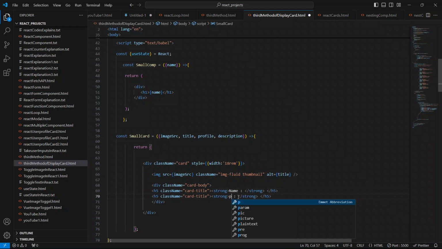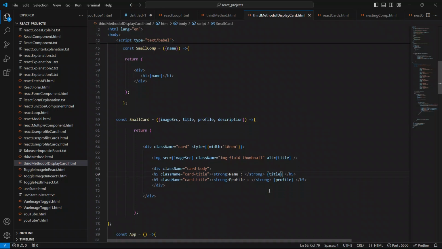Okay, to show the profile, open and closing braces, and to show the profile we have to copy this prop name from here, profile, and paste it here. And to show the name, open and closing braces, we will just copy this title from here and paste it here.